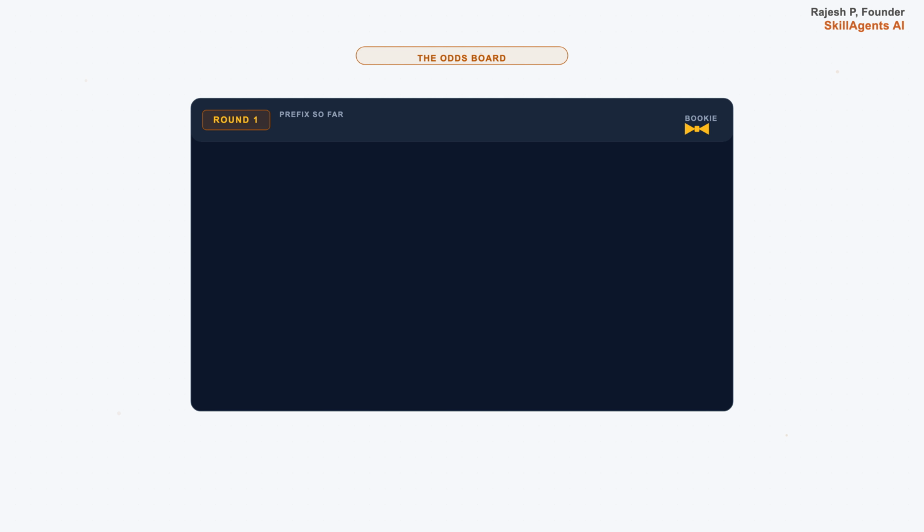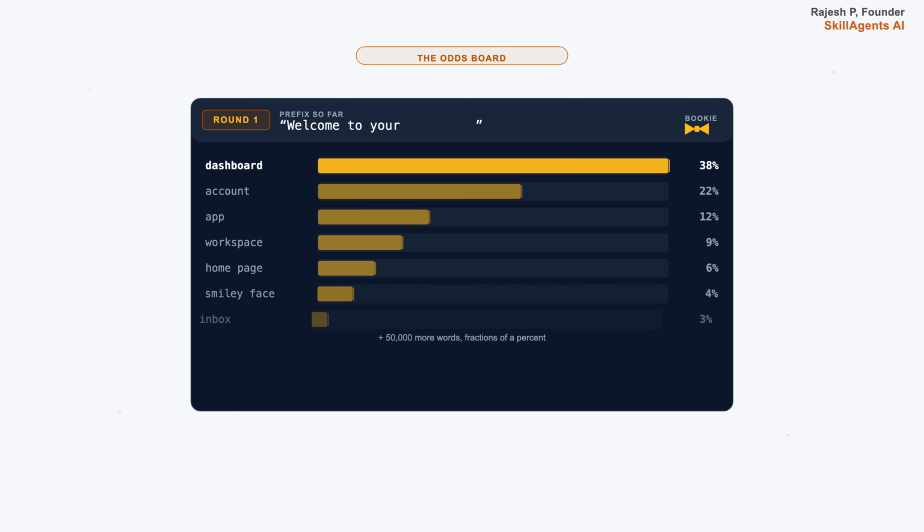Here is the most useful picture of an LLM. It is a bookie standing in front of an odds board. The prompt so far is welcome to your. That is all the bookie sees. Now the bookie writes odds for every word that could come next. Dashboard at 38%, account at 22%, app at 12%, workspace at 9%, smiley face sits somewhere on the board too,